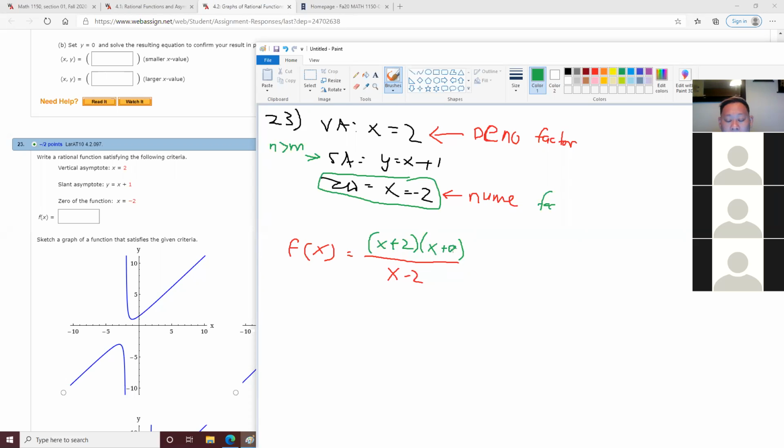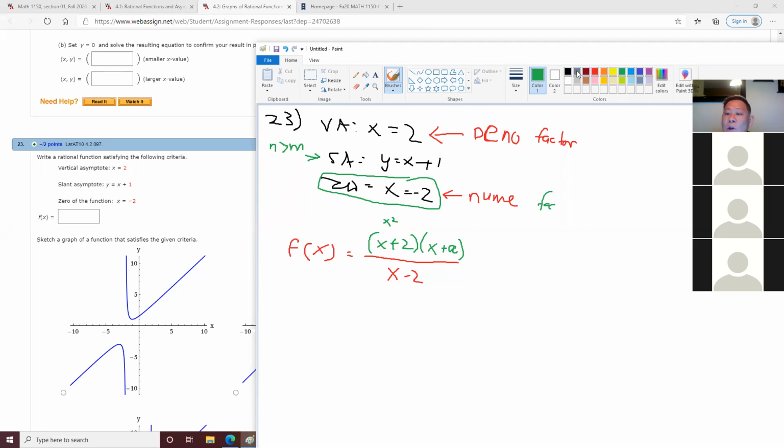Let's say A. Because when you FOIL this one out, this will become x squared, and this will become x. So we know in this case you will have a slant asymptote because the top power is greater than the bottom power. So my question is, how do you figure out A? Because if you know how to find A, you will be able to get your answer. Okay. So how do we do this?